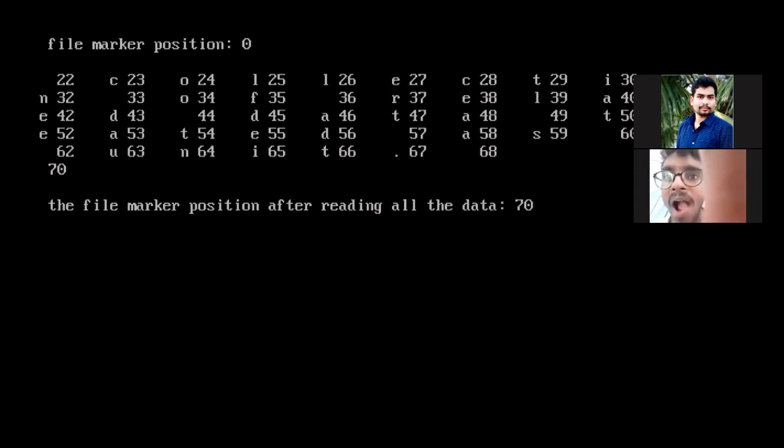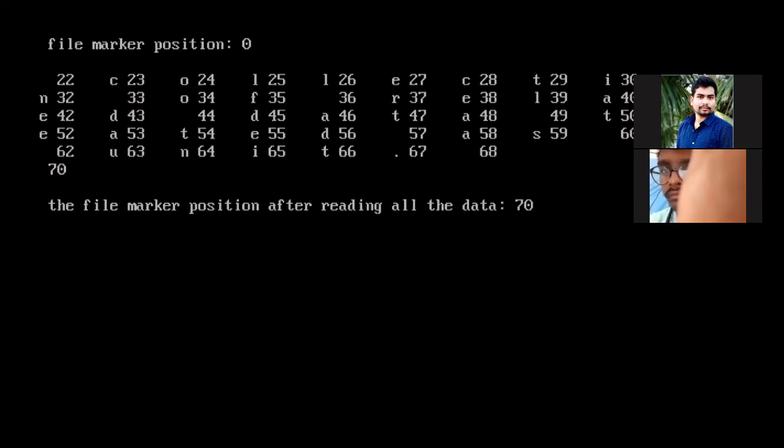So when you are reading all the characters by using the while loop, at the end the while loop is terminated when you reach the end of file. When you reach the end of file, the file marker will also be at the end of file. That end of file marker position is printed with the last printf statement. The file marker position after reading all the data is 70.